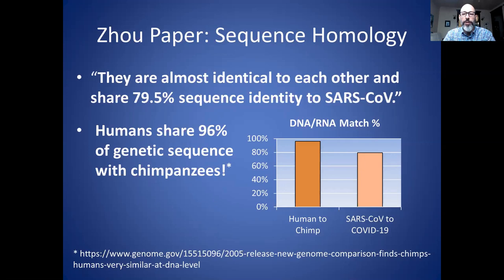And they said it shares just under 80% sequence identity to the SARS-CoV-1, which I was talking about earlier. Now, 80% may sound like a lot, but I did some digging and found that humans share 96%, so 16% more of their genetic sequence, with chimpanzees. So if you were to say that 80% sequence identity means that it's a coronavirus, well, you'd be saying that if you had a DNA sample from me and compared it to chimpanzee sequences, you would say that I was a chimpanzee, which clearly I am not.